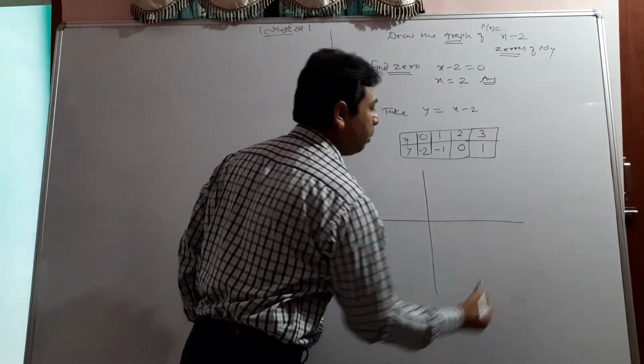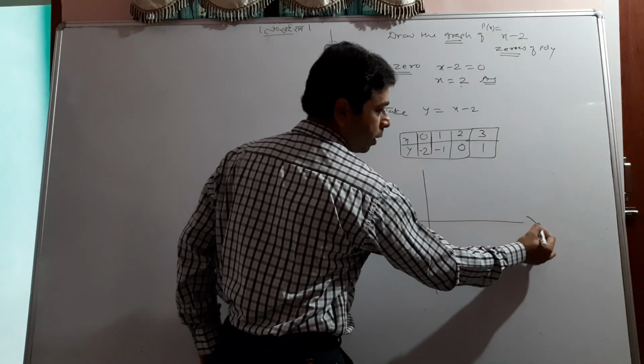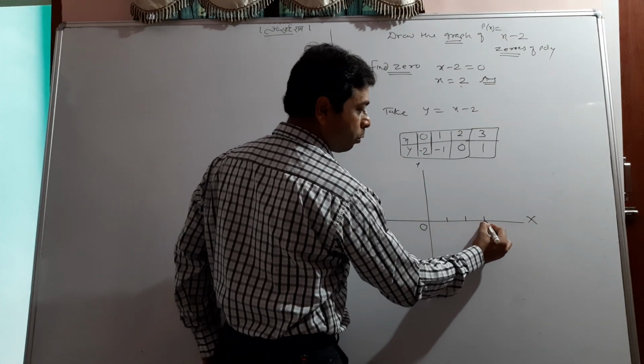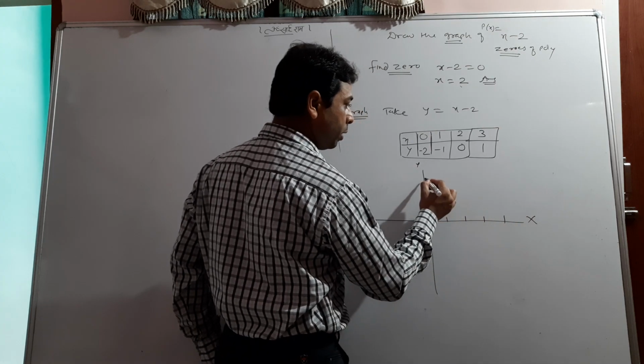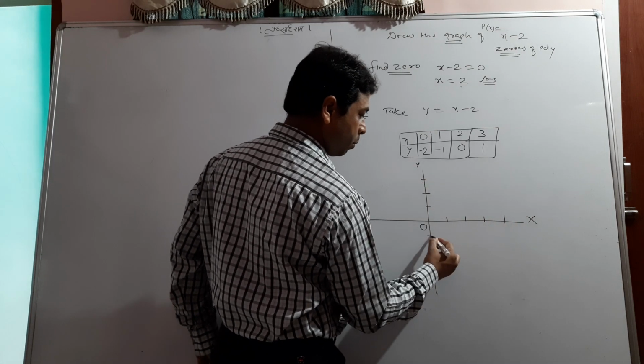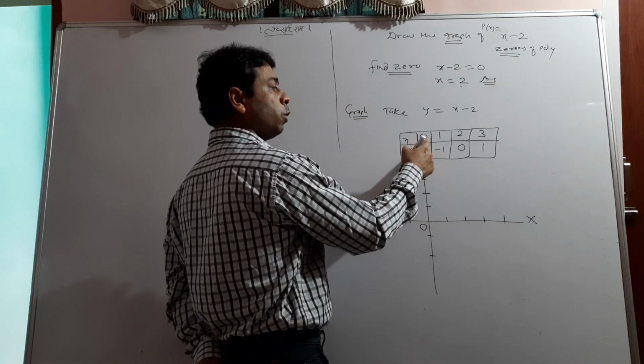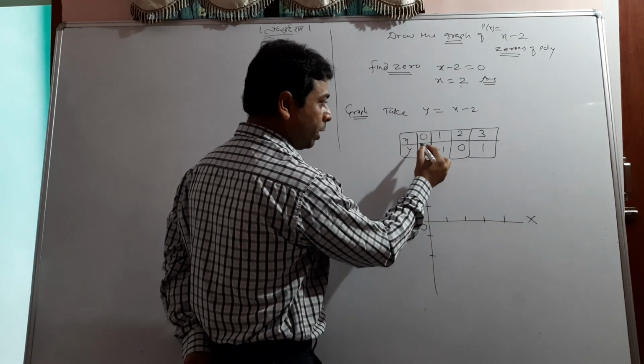Now let me make the graph here. It is x, it is y. Now I am writing a few values: 1, 2, 3, 4, and minus 1, minus 2. Go with x is equal to 0 and y equal to minus 2. So definitely y is negative here.